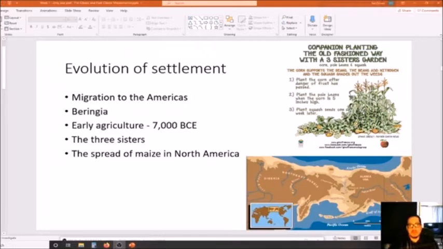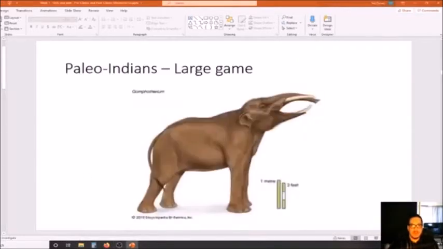So you have Paleo-Indians arriving in the Americas, and for a very long time, for thousands of years, they live a hunter-gatherer lifestyle where they're hunting large game. Now, what kind of large game are they hunting? Well, let's take a look at an example. This right here is known as a mastodon. It is a relative of our modern-day elephant. You also had woolly mammoths that were in the Americas as well, giant sloths, giant bison, right, even larger than the bison that we have today, and other large game that existed during this time.